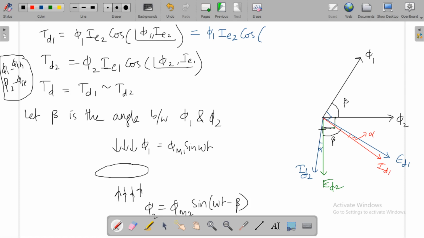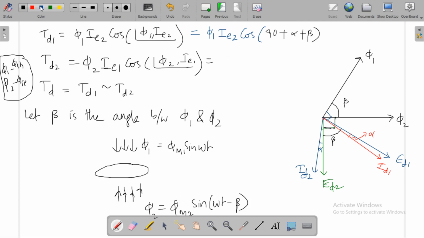So 90 degrees plus alpha plus beta. This angle is beta, the angle from here to here is 90 plus this angle, so you're going to get 90 plus alpha plus beta.